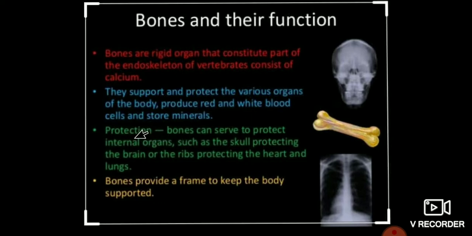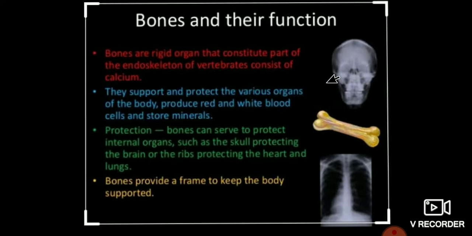Next, bones give protection to our body. That means bones can serve to protect internal organs, such as the skull protecting the brain, and ribs protecting the heart and lungs. Look at this picture.